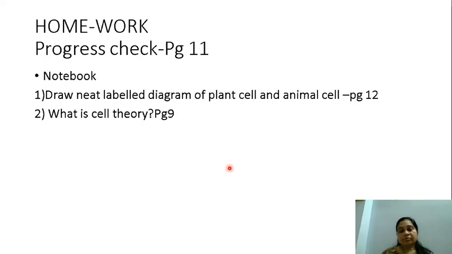With that I conclude this session for today. Now there's a homework. You go to page 11 and do the progress check. I shall update you about the answers later on. In your notebook you will draw the diagram of the plant cell and the animal cell. You will copy it from page 12. And one question for you: what is cell theory? You will find the answer on page 9. That's all for today. Thank you.